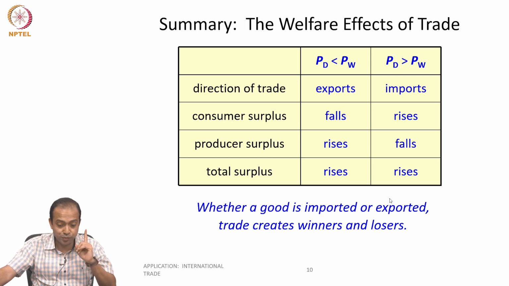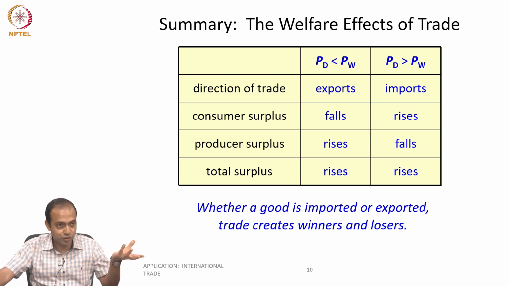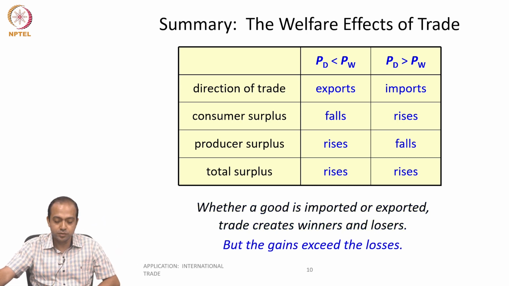That is what we have to keep in mind. Even though total surplus is rising, one party is losing, another party is gaining. And the idea is, why trade can make everyone better off? The gainers will distribute some of their gain to the losers, but the gains exceed the losses. That is the assumption.